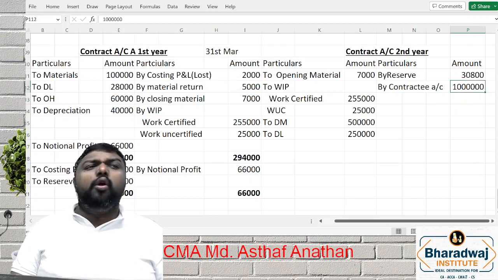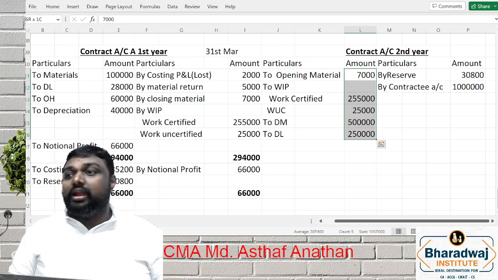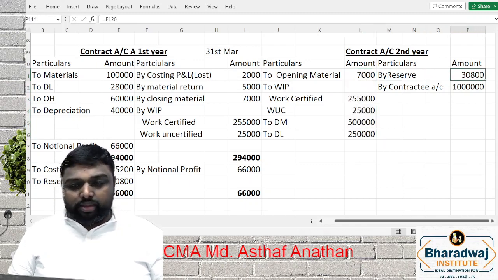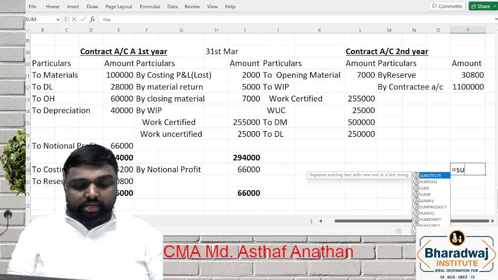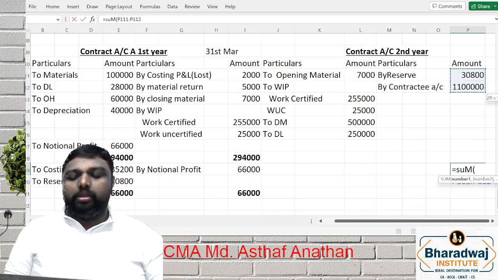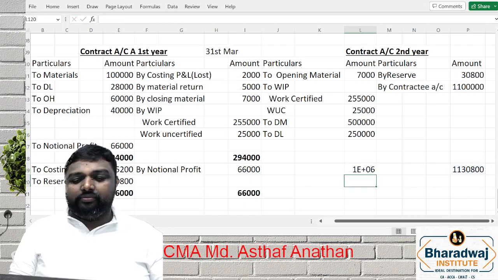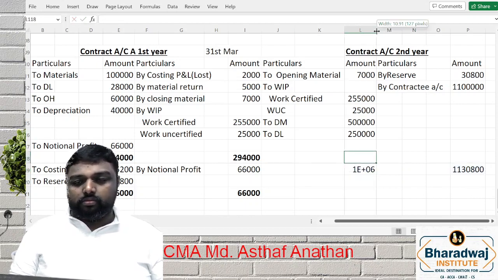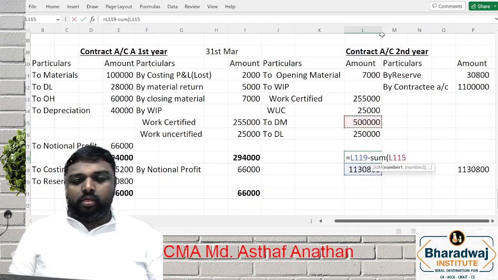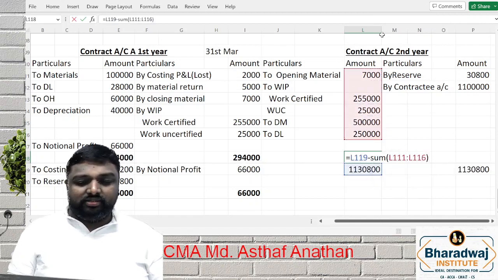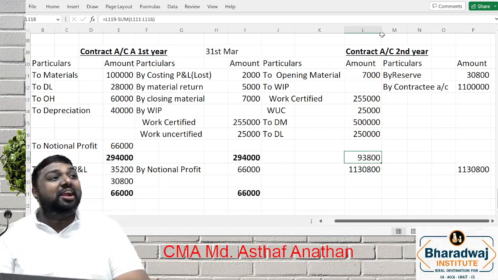Now, the final discussion. Debit side more, credit side more. Here, debit side, what is the amount? 10 lakh 37. Let's say we will make it 11 lakh. Now, your credit side is more. This amount will be taken here. This balance, my dear friends, this amount, now is the entire contract over or not?